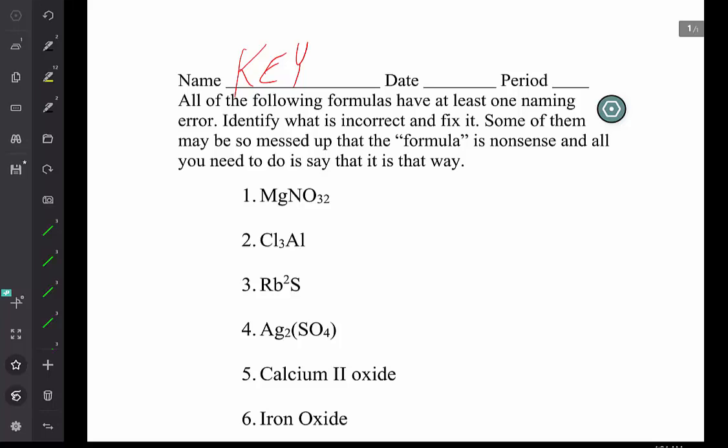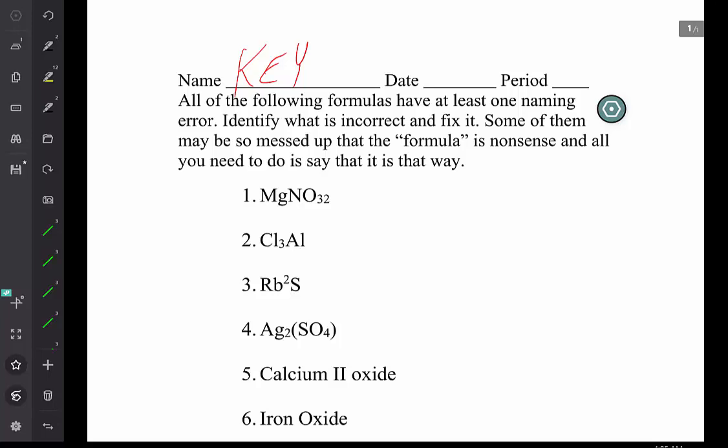This video is intended to help you with some common misconceptions that students have about naming ionic compounds. If you have not already done so, please download the Misconceptions PDF file and try to go through this and answer each question by putting in the correct formula and name for each compound and identify what is wrong with each.